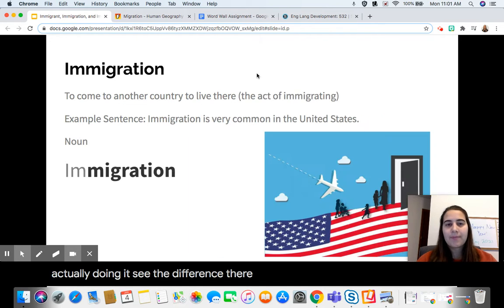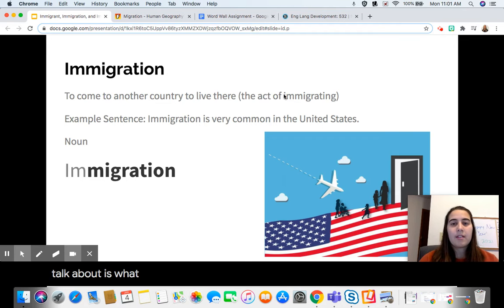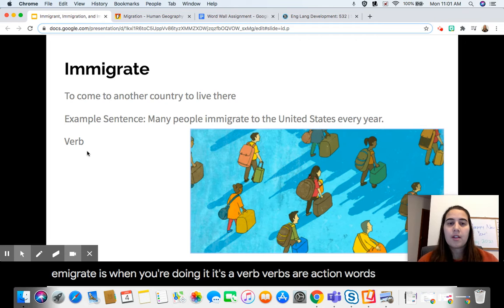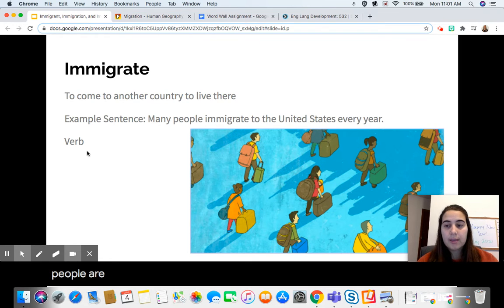See the difference there? Immigration is like something you can talk about. It's common. It's kind of what happens. But immigrate is when you're doing it. It's a verb. Verbs are action words. It's something people are literally moving and coming.